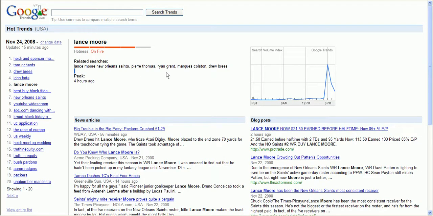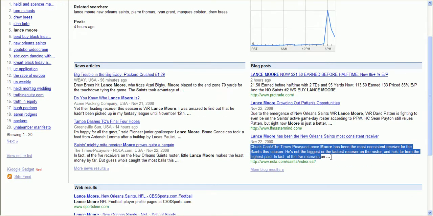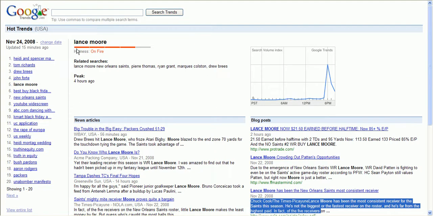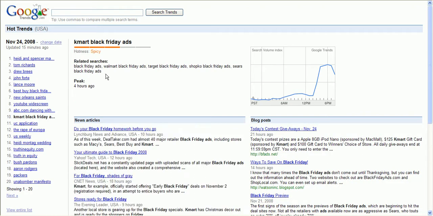Lance Moore, he looks like he's a football player, and you can just read about what he did. And so you can just kind of read about what he did during the day. And he's considered to be on fire. The Kmart Black Friday ads, this one is going up. You can notice the trend and how things are trending.